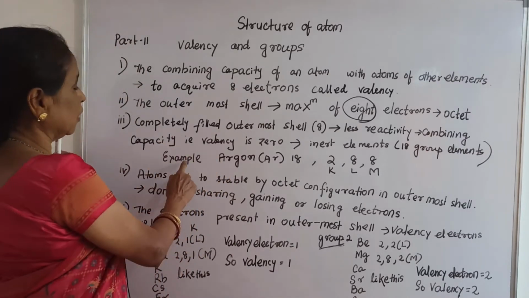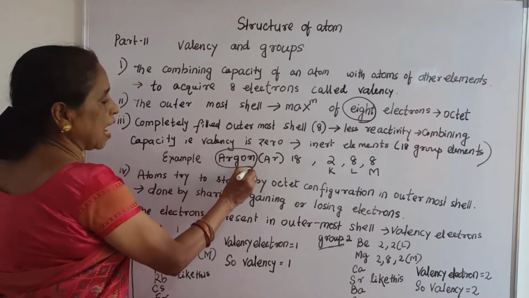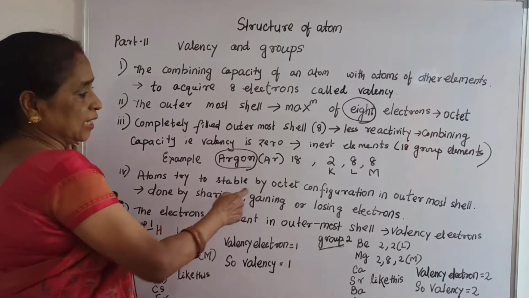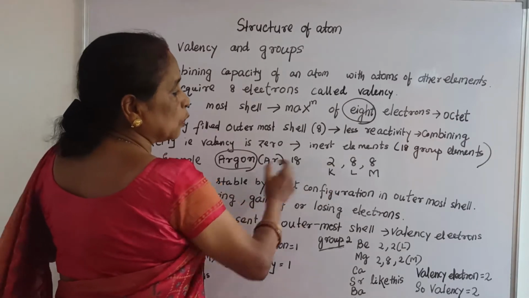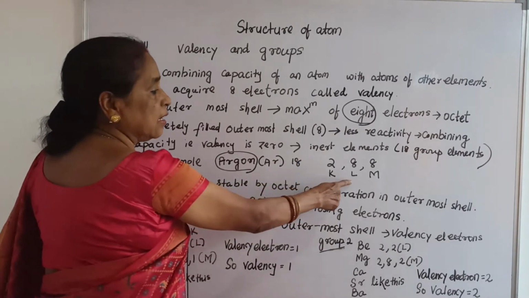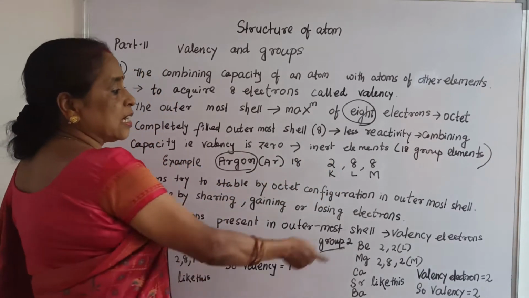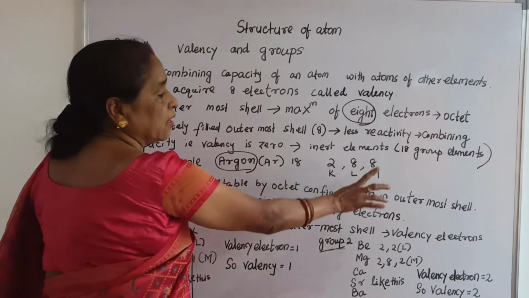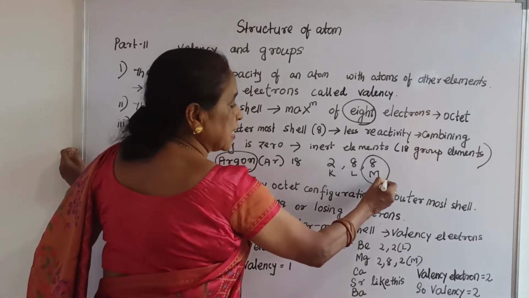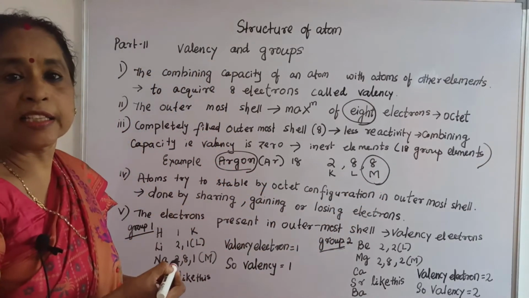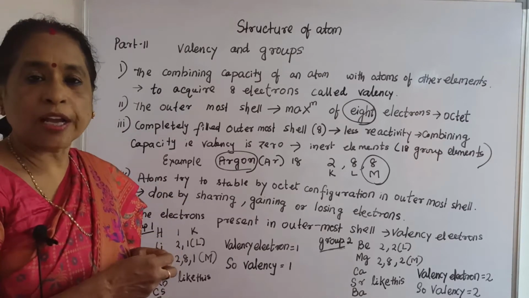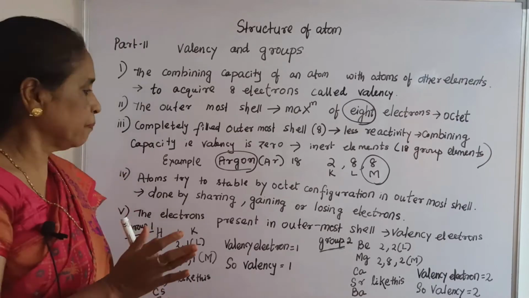One example I want to say is argon. See argon, where the atomic number is 18, and the configuration is 2, 8, 8. The K shell contains 2 electrons, the L shell contains 8 electrons, and the last M shell contains 8 electrons. That is why it is a stable configuration, it has less reactivity, and the valency here is 0. That means you are sure that for group 18 the valency is 0, because the outer shell is completely filled.